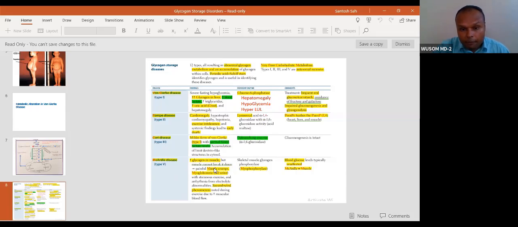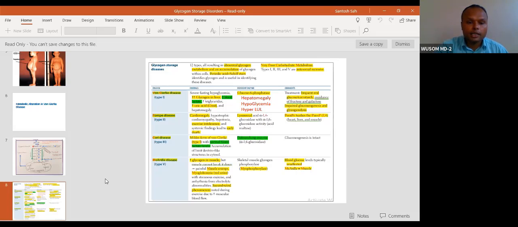But if the patient goes on with extreme exercise, this patient cannot do weight training. Very difficult for them because anaerobic exercise requires glucose. Glycogenolysis is not there. So there will be arrhythmia from electrolyte abnormality, and then muscle breakdown will occur. So these are the muscular problems associated with McArdle's disease. You can suggest this patient to do slow aerobic exercise, but not weightlifting in the gym. So remember this. But otherwise, the patient with McArdle's disease lives a fairly normal life. So McArdle's disease is not a big problem.